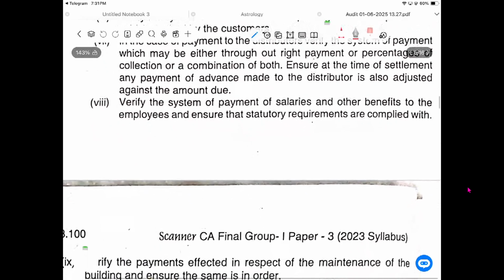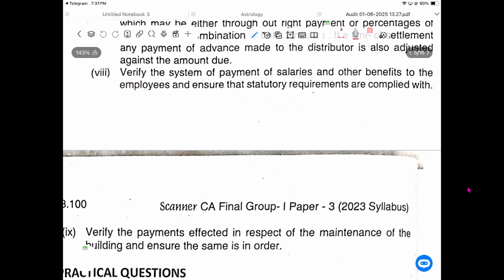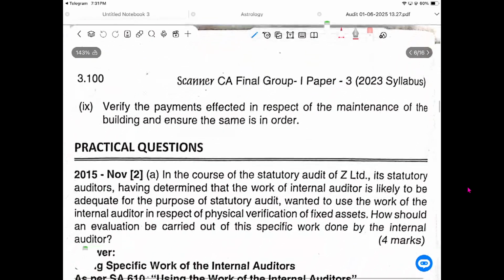Verify the system of payment of salaries and other benefits to the employees and ensure the statutory requirements are complied with: PF, ESI, electricity bill, tax payment, entertainment tax, everything is properly paid or not. Should check. Verify the payments in respect of the maintenance of the building, ensure the same, rent or maintenance expenses. These are the expenses: painting, repairs and work. Whether it is a capital receipt or revenue receipt, capital expenditure or revenue expenditure, we should see through it.